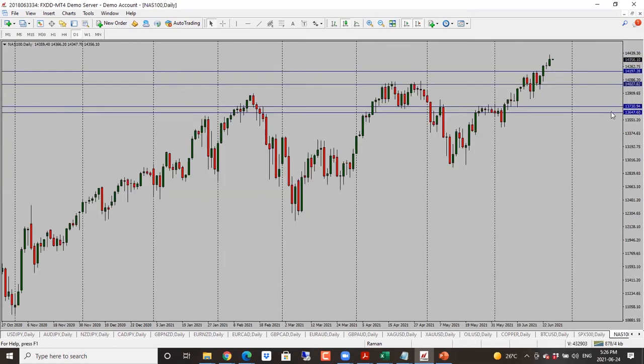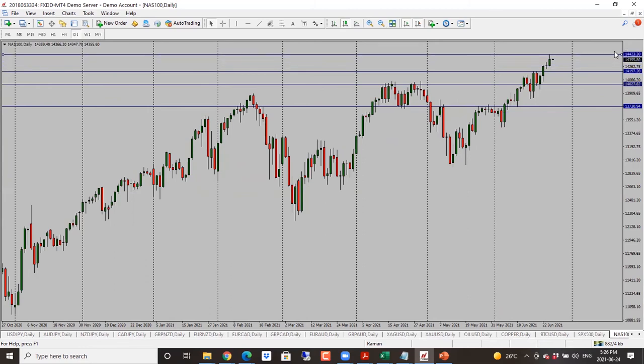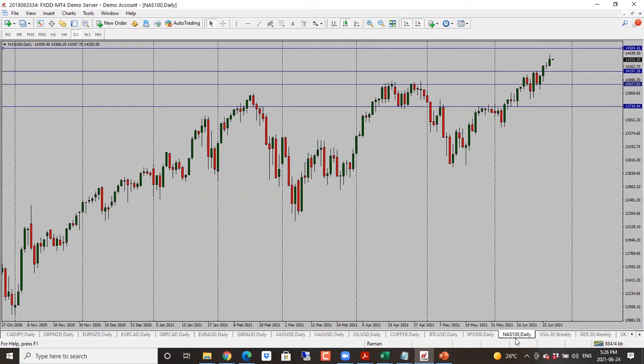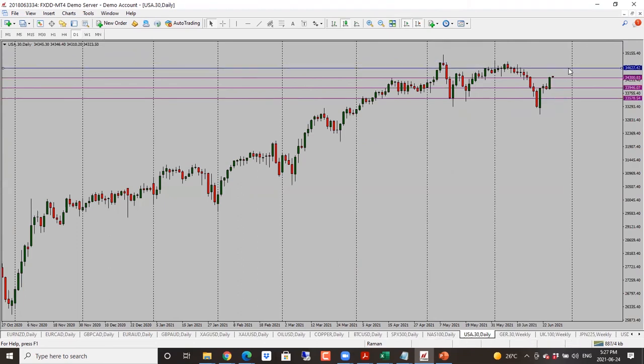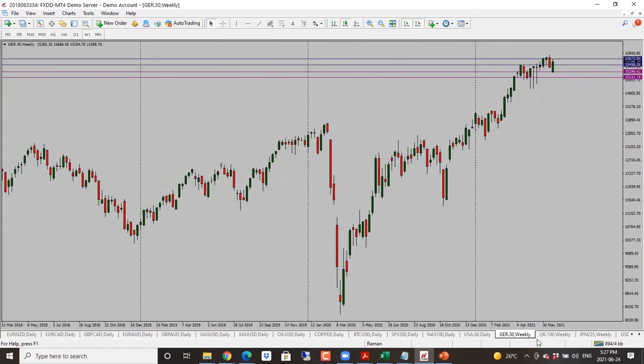Nasdaq also looking bullish here, going through the highs. Next target here is 14,500. So bullish bias for Nasdaq as well. And then Dow Jones here also looking bullish. Next target here is 34,600. So bullish bias for Dow Jones as well.